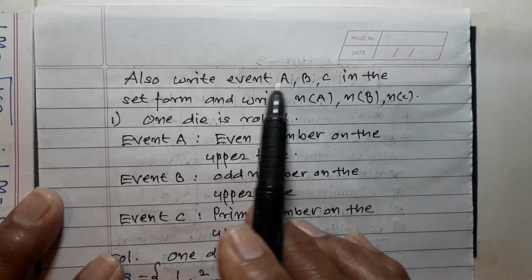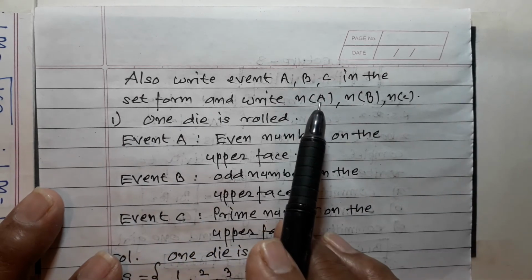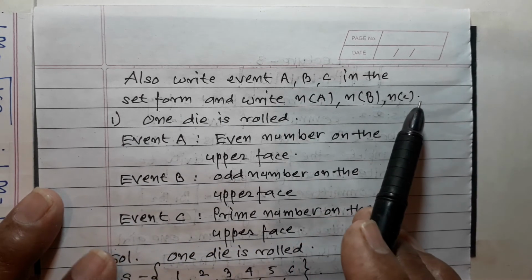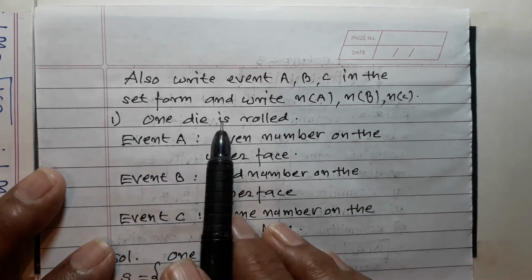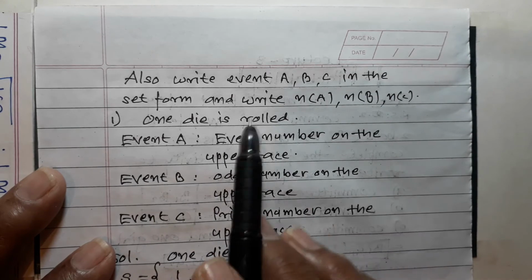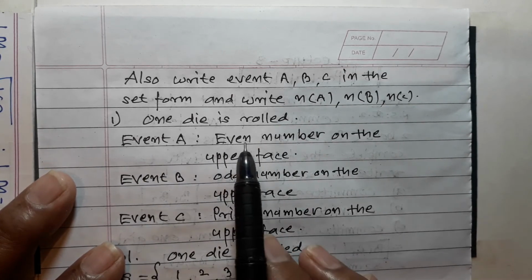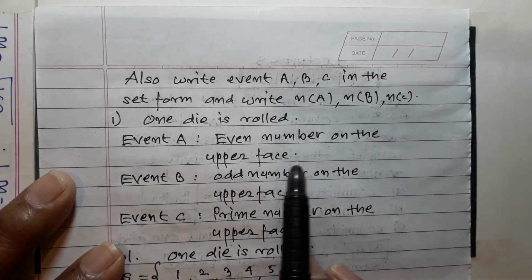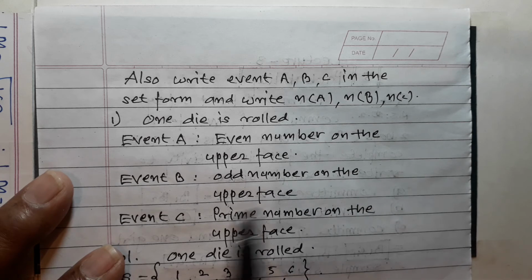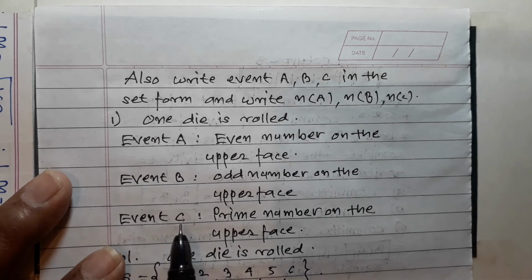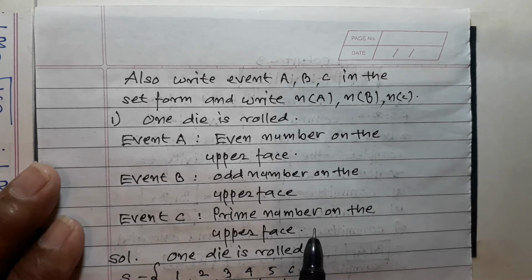Also write events A, B, C in set form and write n(A), n(B), n(C). One die is rolled. Event A, even number on the upper face. Event B, odd number on the upper face. And event C, prime number on the upper face.